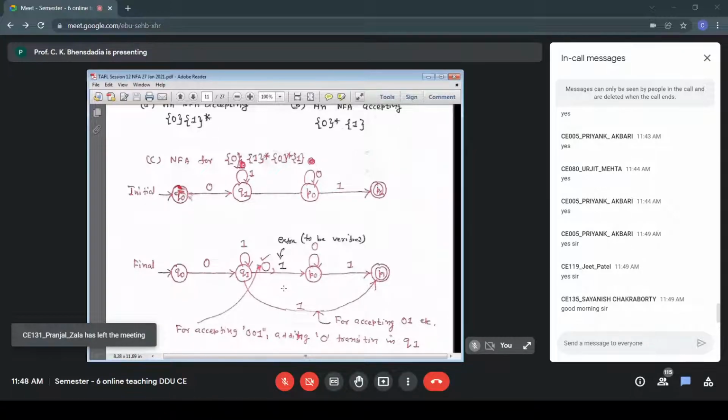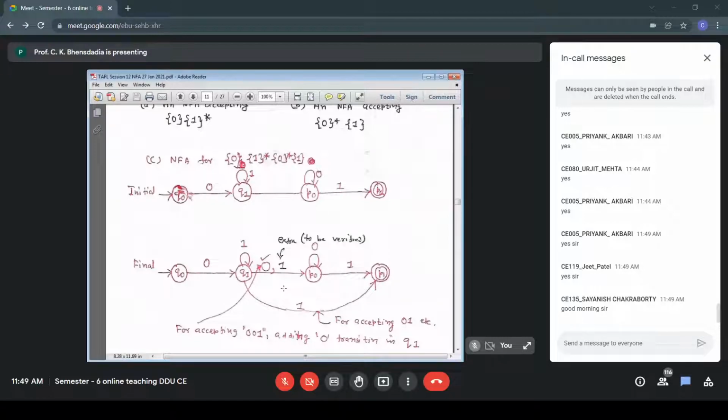Just to ensure that all the valid strings of 0 1 star, 0 star 1 are accepted, we are putting a 0 connection between Q1 and P0 and Q1 and P1. We are connecting because, see, in the language 0 1 star dot 0 star 1, if you look at that RE, 01 belongs to the language. We must accept 01. We can eliminate 1 star in the RE. We can eliminate 0 star from the RE. 01 belongs to the language.